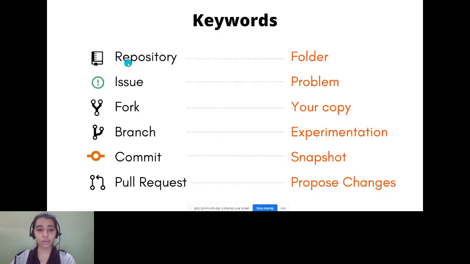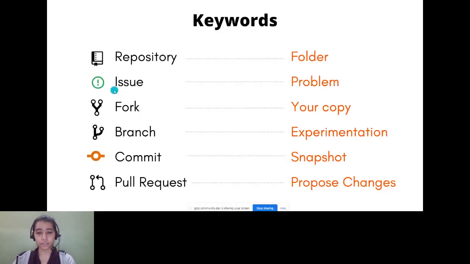A repository on GitHub is basically like a container where you store all your project files so that you can access it. A repository will be hosted on GitHub. So it will not be on your local machine. It will be on GitHub where you can store all your project files and code.